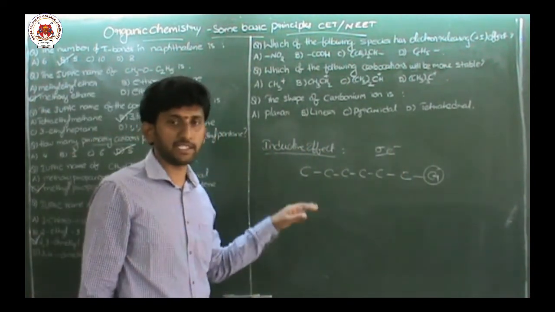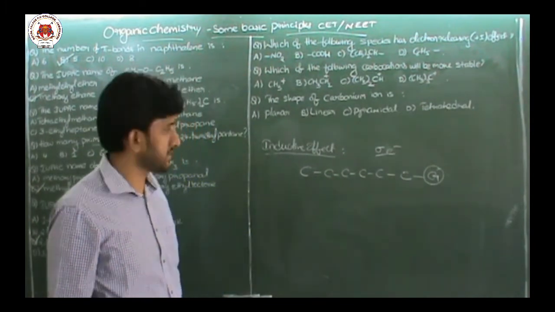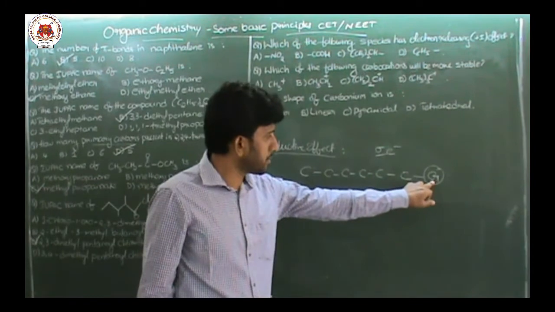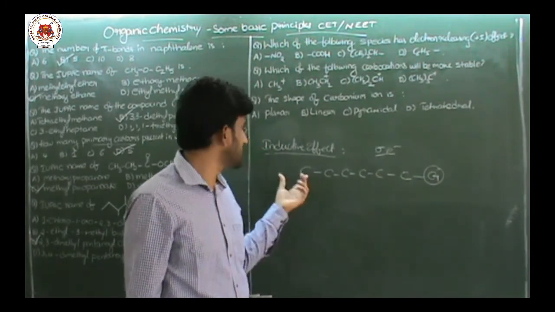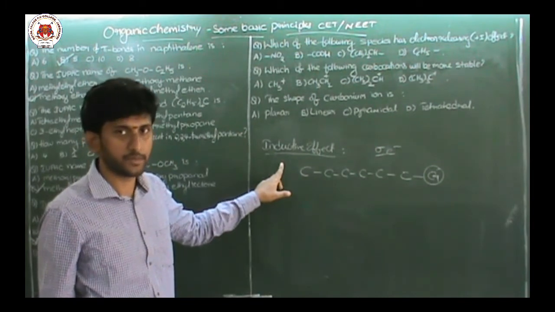Movement or polarization of the sigma electrons takes place due to the presence of any group on the carbon chain. Then that type of effect is called inductive effect.